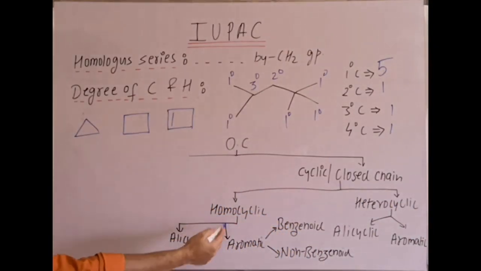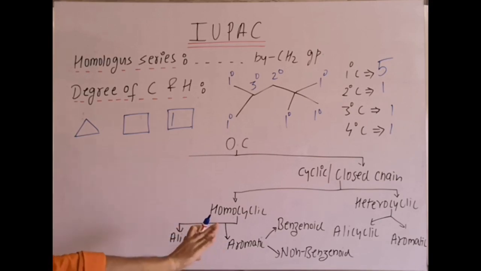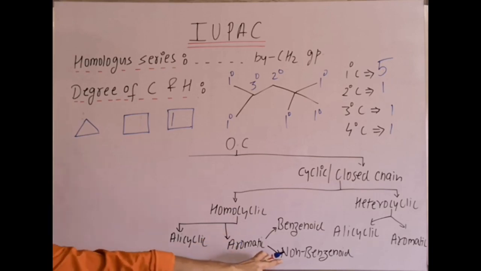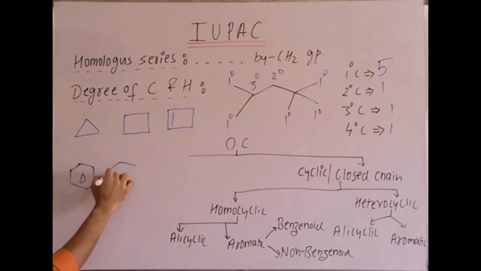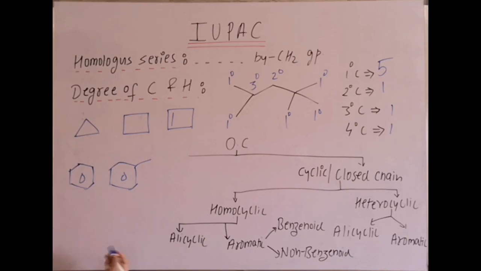Then homocyclic aromatic compounds are further classified as benzenoid and non-benzenoid. Benzenoid means they contain a benzene ring; they are aromatic firstly, and they contain a benzene ring. Second, non-benzenoid: they are aromatic but they do not contain a benzene ring. Examples of benzenoid are benzene or toluene. This compound is non-benzenoid. It is aromatic but it does not contain a benzene ring.